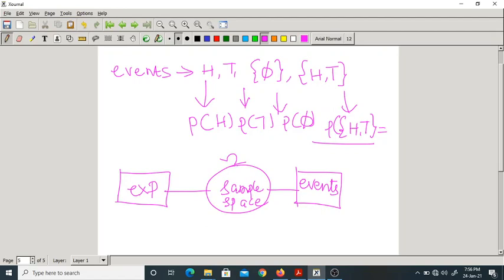Events are nothing but subsets of the sample space. For these events we assign probability. So this is a typical diagram for a probabilistic model. You must know these things properly. This is what happens in the probabilistic model.